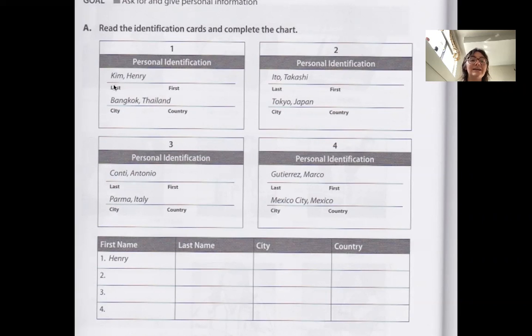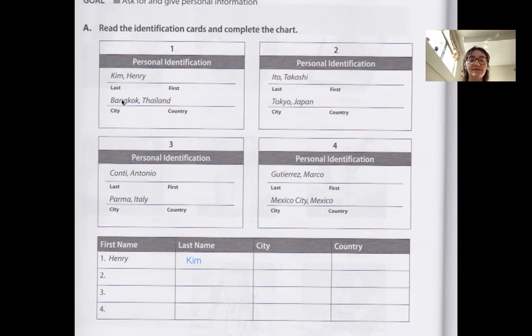So this first one, the last name is Kim, first name is Henry. So it wants us to fill out what's going on. So let's look at this. So the first name here is Henry. The last name, though, is Kim. So we'll write that. The last name is Kim. Now we want to look at the city. So the word city is right here.